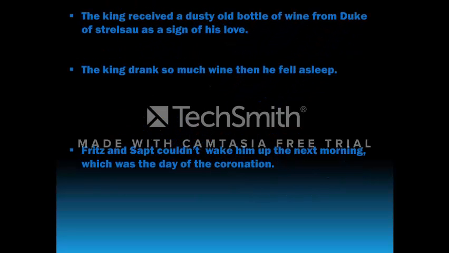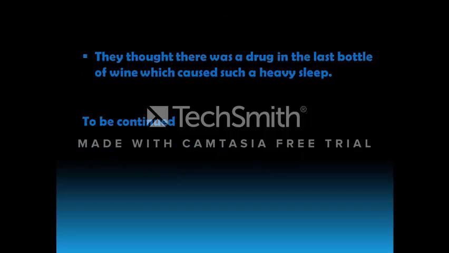The king received a dusty old bottle of wine from the Duke of Strelsau as a sign of his love. The king drank so much wine, then he fell asleep. Fritz and Sapt couldn't wake him up the next morning, which was the day of the coronation. They thought there was a drug in the last bottle of wine which caused such heavy sleep.